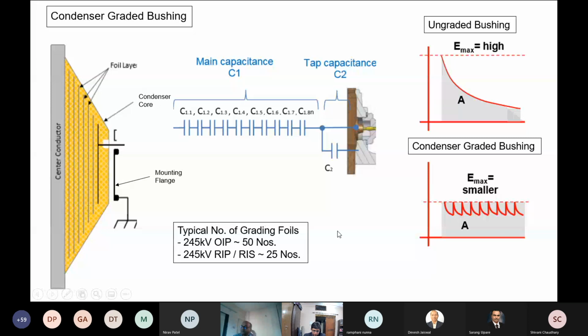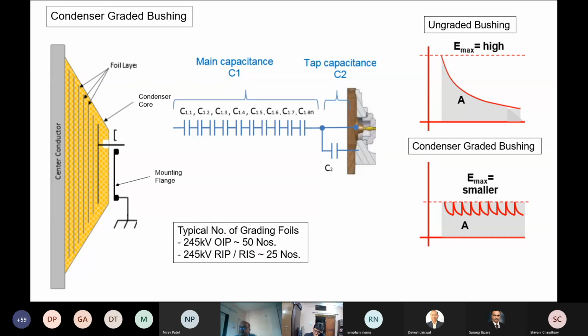Typically, in case of oil impregnated paper bushings, 50 foils are used, and in case of RIP or RIS bushings, 25 foils are used. The general rule of thumb is that in case of OIP bushings, if the 1 minute withstand voltage for a 245 kV bushing is 505 kV, you should use 10 kV per aluminum foil segment.